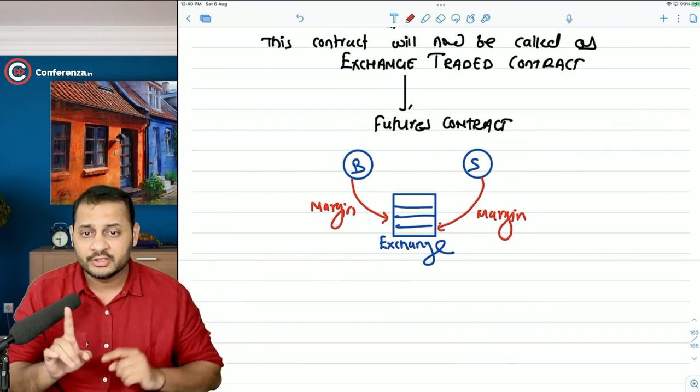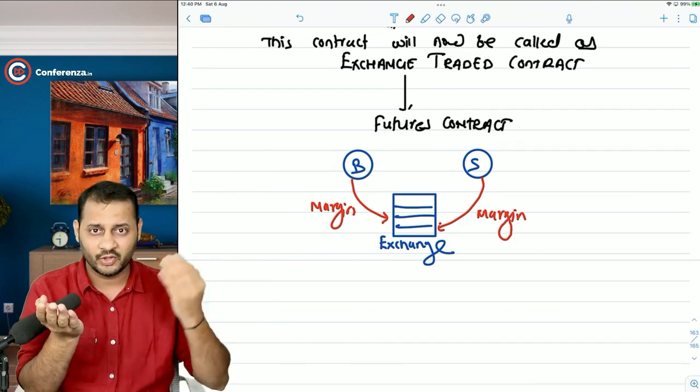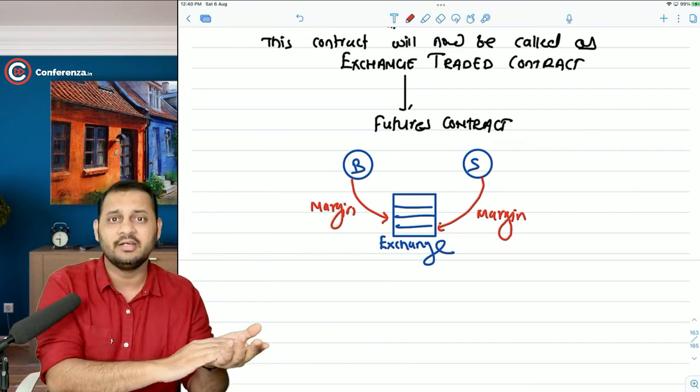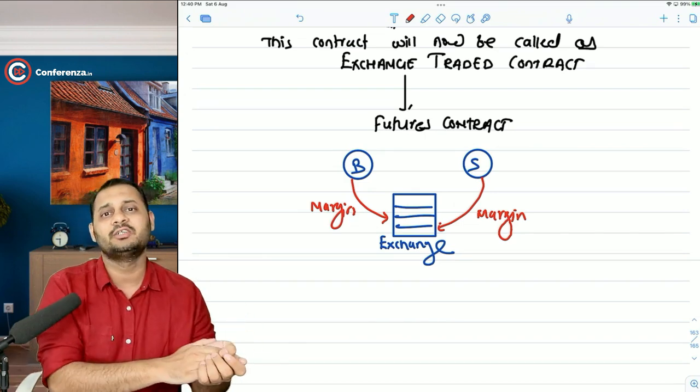There was no concept of margin in the case of a forward contract. So one of the differences between forward and futures is that there was no intermediary in the forward contract, and there is an intermediary here. There was no margin in the forward contract, there is a margin in the futures contract.